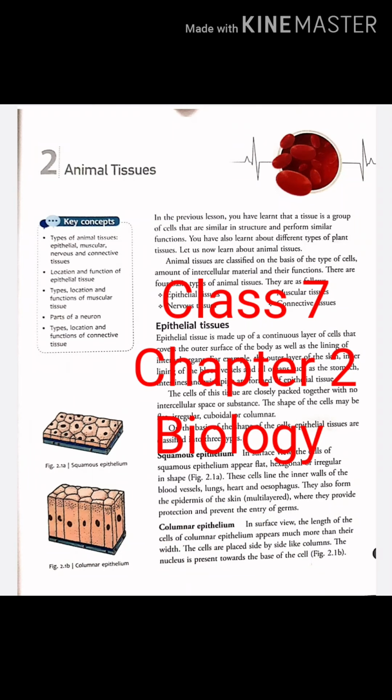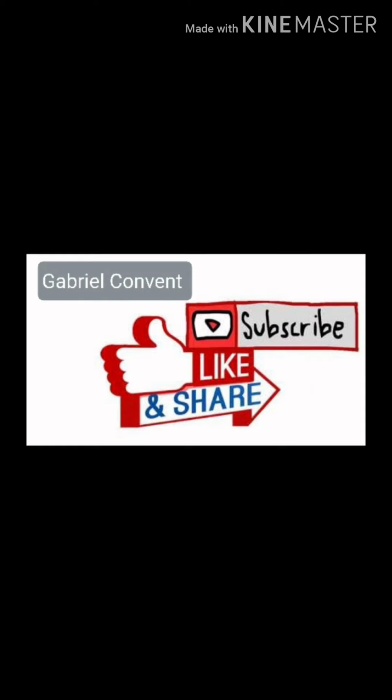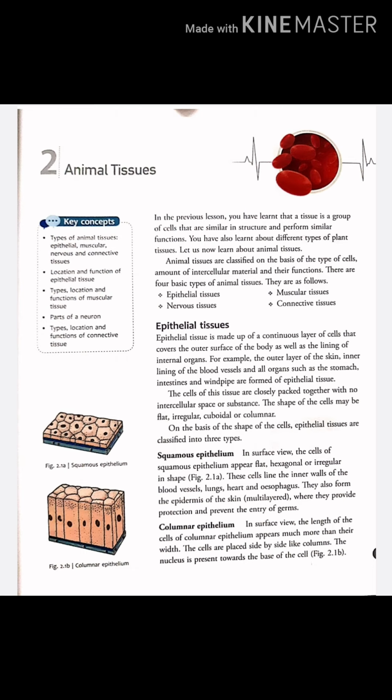Good morning, class 7. Today I am going to tell you about chapter number 2, that is animal tissues. In the previous lesson, we learned that a tissue is a group of cells that are similar in structure and perform similar functions. Animal tissues are classified on the basis of the type of cells, amount of intercellular material, and their functions. So there are four basic types of animal tissues: epithelial tissues, muscular tissues, nervous tissues, and connective tissues. See the first one, epithelial tissues.